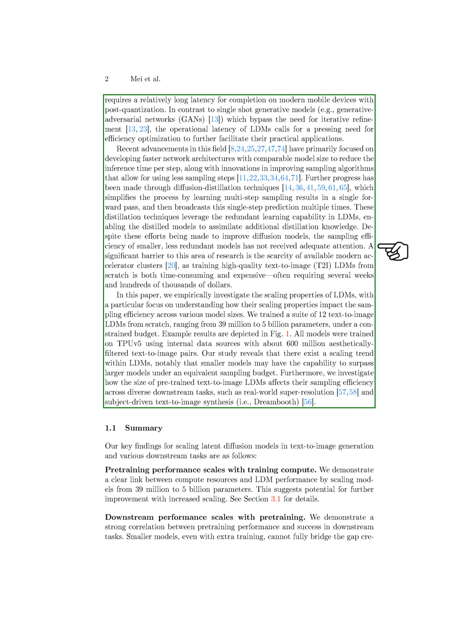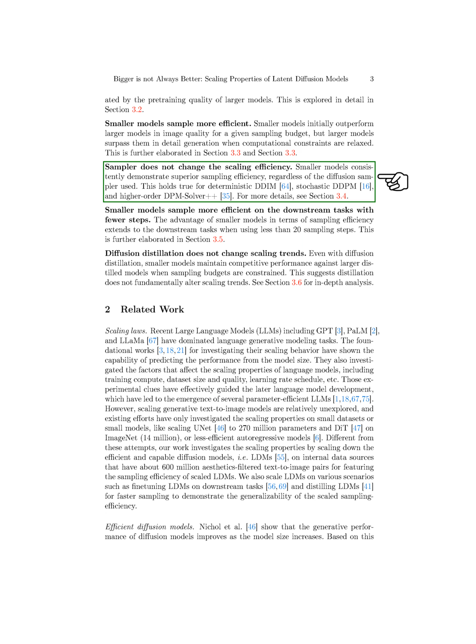We also looked at how the size of pre-trained LDMs impacts sampling efficiency in tasks like super resolution and text-to-image synthesis. In summary, our key findings include the relationship between training compute and LDM performance, the importance of pre-training for downstream tasks, the efficiency of smaller models in sampling, and the consistency of sampling efficiency across different diffusion samplers.